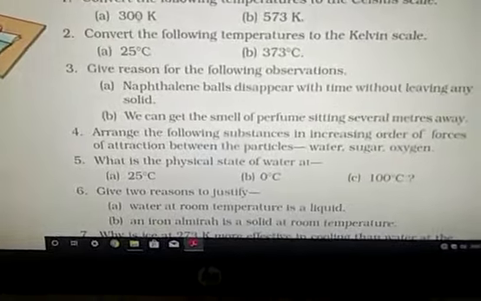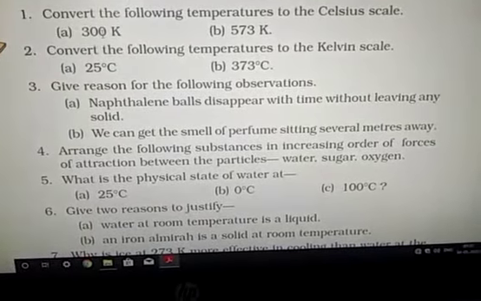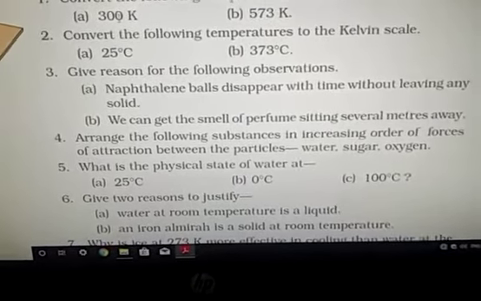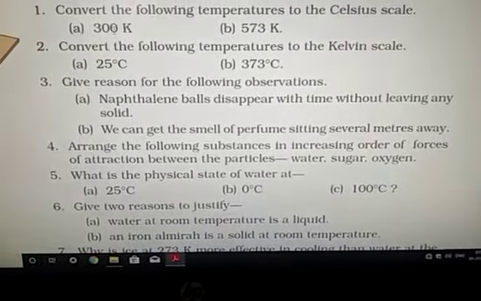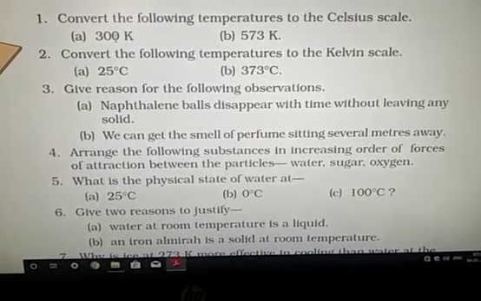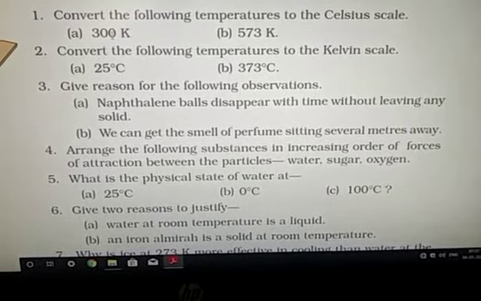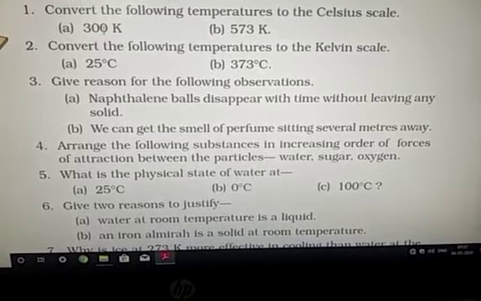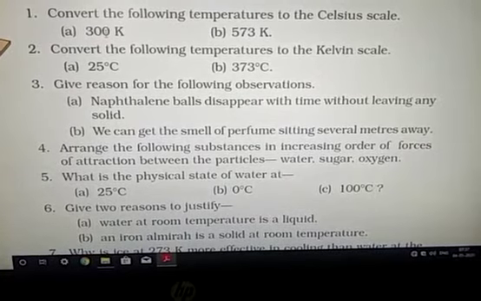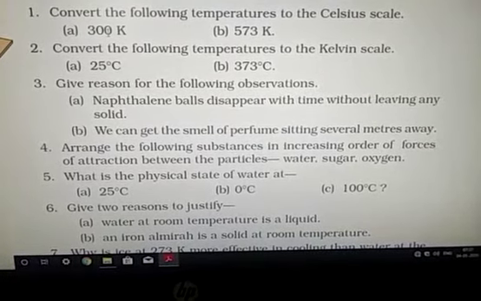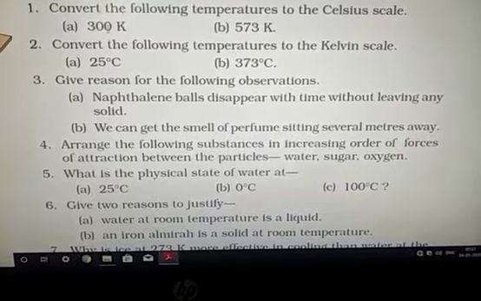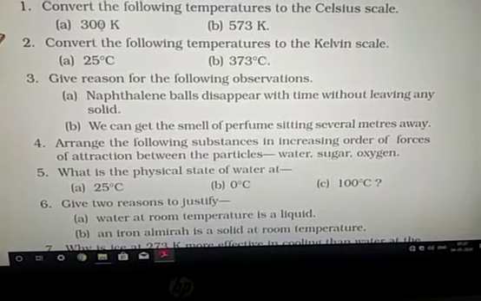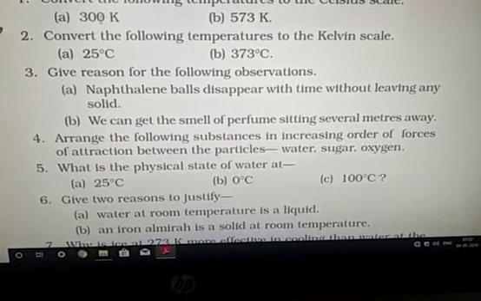Now question number 3. Give reason for the following observation. Naphthalene balls disappear with time without leaving any solid. You know very well, you keep naphthalene balls in your winter clothes when you keep them for the next session. These naphthalene balls are volatile solids and also sublimating substances, so they evaporate directly from solid to gas. You don't get any liquid state in between, so they directly disappear and change into the vapor state.